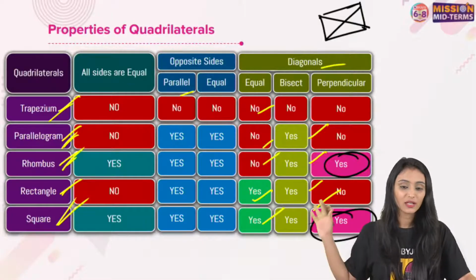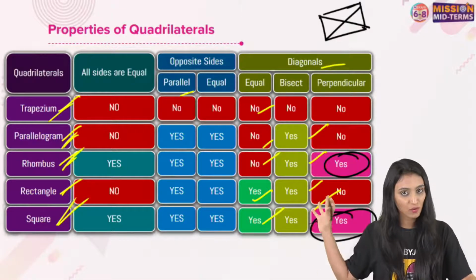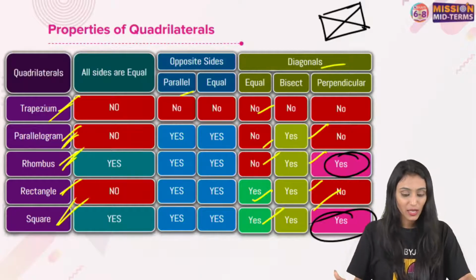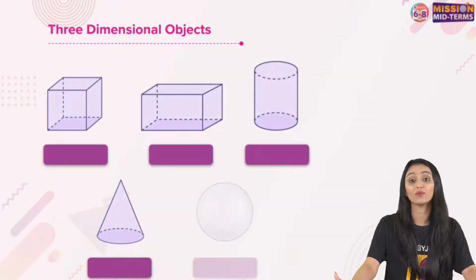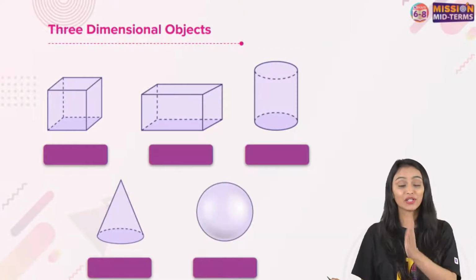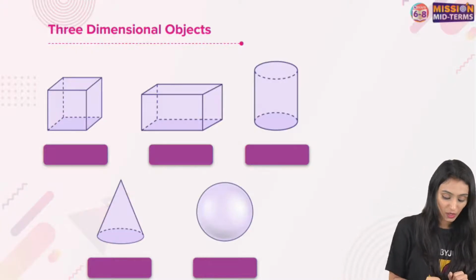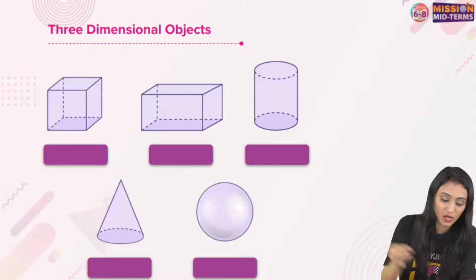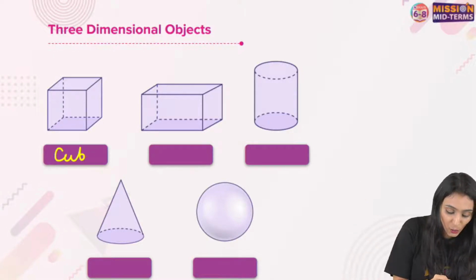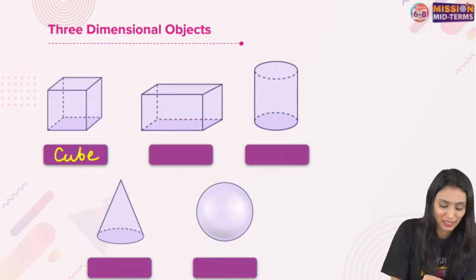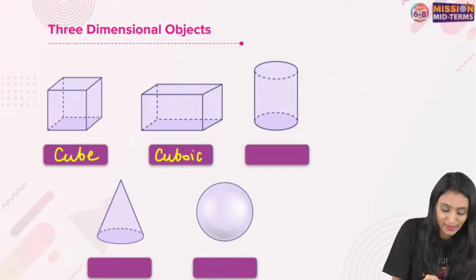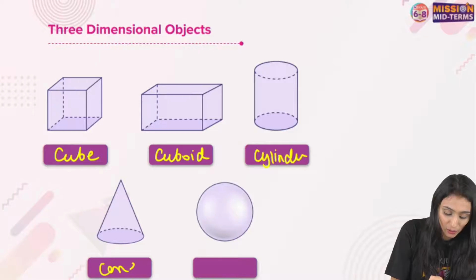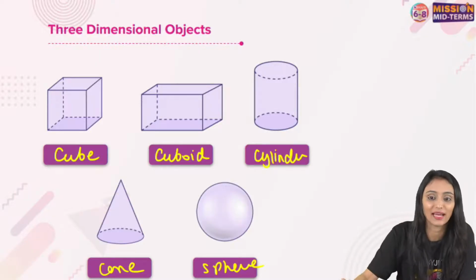All right. So till now, we talked about the different properties of quadrilaterals. I hope that is clear to you. Now, let's move ahead to the next topic, wherein we will be talking about 3-dimensional objects. Here, you just have to first name them. You can see these are all 3D objects. So what is this over here? This is a cube, right? I'm sure you won't have any confusion over here. This is a cuboid. This is a cylinder. This 3D object over here is a cone. And this is a sphere. Yes, you all are right.